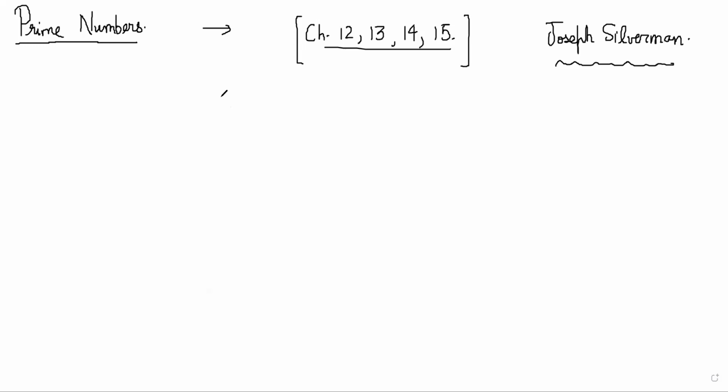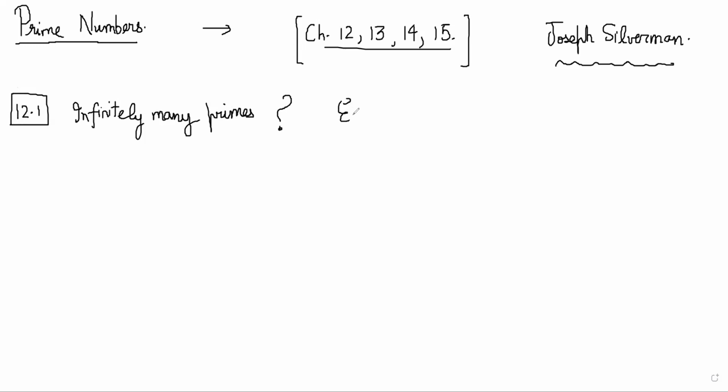So the first thing that we look at is theorem 12.1, which is a very famous theorem called infinitely many primes. So Euclid proved that there are infinite prime numbers. There are infinitely many primes. So this is Euclid's proof of prime numbers being infinite. So how do you do that? He proves it by contradiction, a very interesting way.